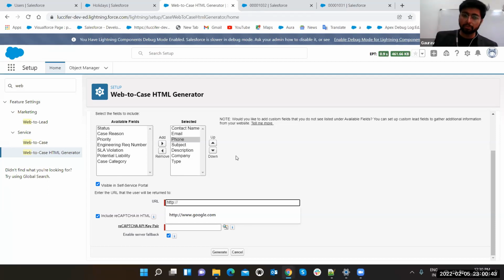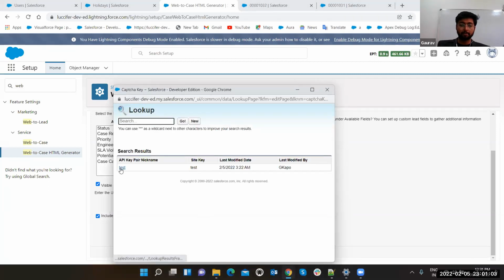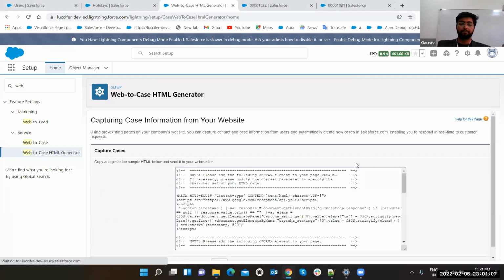In that scenario, we can use Web-to-Case. We can select the fields. After that, we have to provide the return URL. Suppose whenever the user clicks on the submit button, the user should get back to the Google page, just blank home. So I can select this. reCAPTCHA I can select, let's select it out. I'm having one basic one. Then click on the generate button.